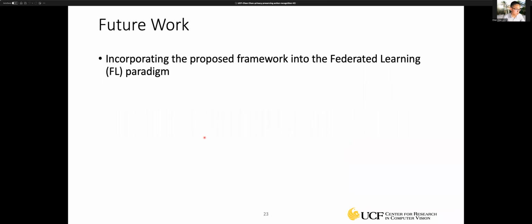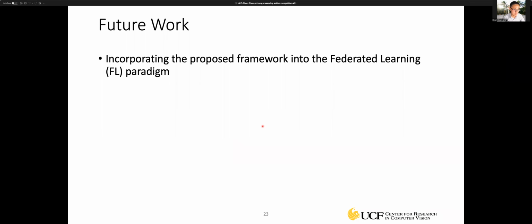For future work, we plan to incorporate the proposed framework into the federated learning paradigm. Federated learning is a decentralized training approach that provides a certain level of data privacy preservation, because we are not sharing the data to the cloud.